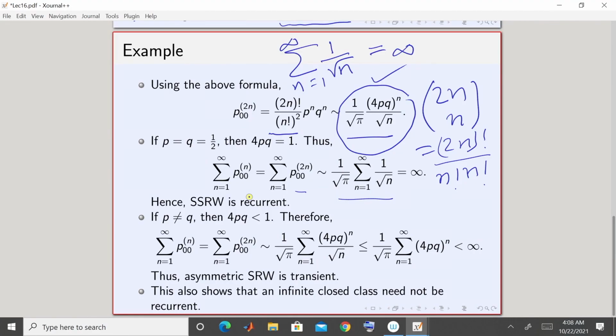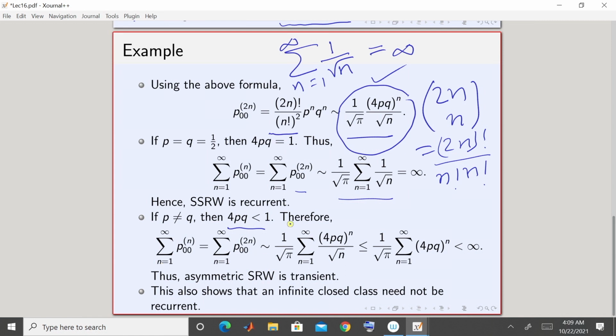Fine. Okay. Now we look at the case p not equal to q. In that case, 4pq is strictly less than 1. You can easily check that when p is not equal to q, 4pq is strictly less than 1. Therefore, again we look at the same summation, n running from 1 to infinity of p00 n, which equals the summation of p00 2n. That is again because the odd terms are 0: starting from 0, you cannot be at 0 after an odd number of steps.